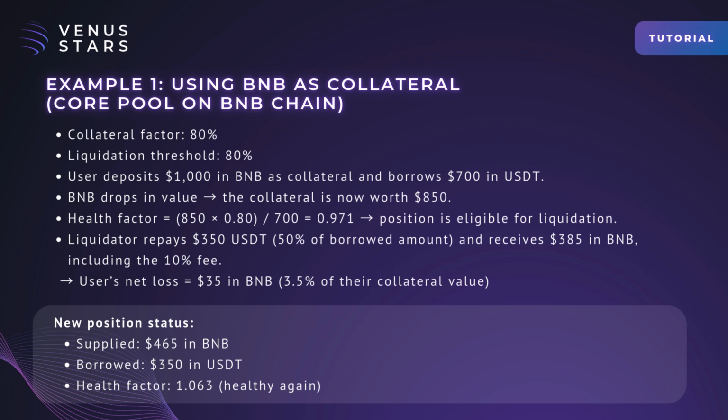Liquidator repays $350 USDT, 50% of borrowed amount, and receives $385 in BNB, including the 10% fee. So the user's net loss is $35 in BNB, which is 3.5% of their collateral value. The new position status is now $465 in BNB supplied and $350 in USDT borrowed. The health factor is above 1 and is healthy again.